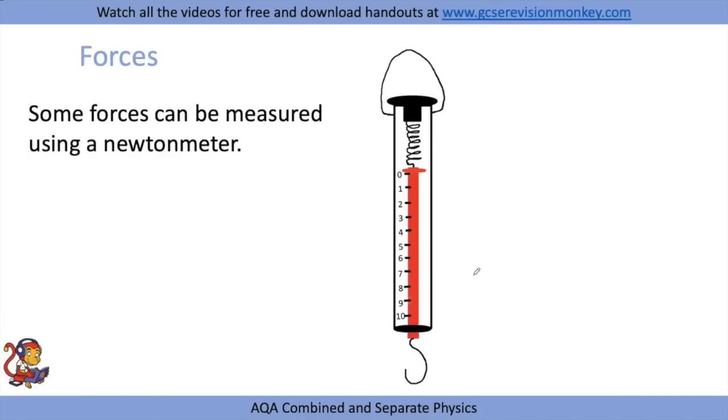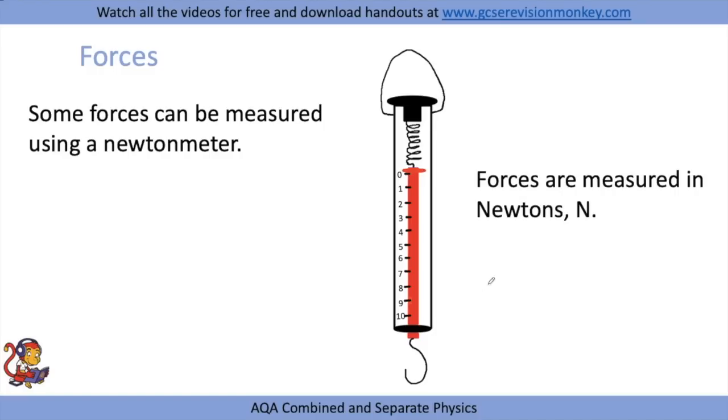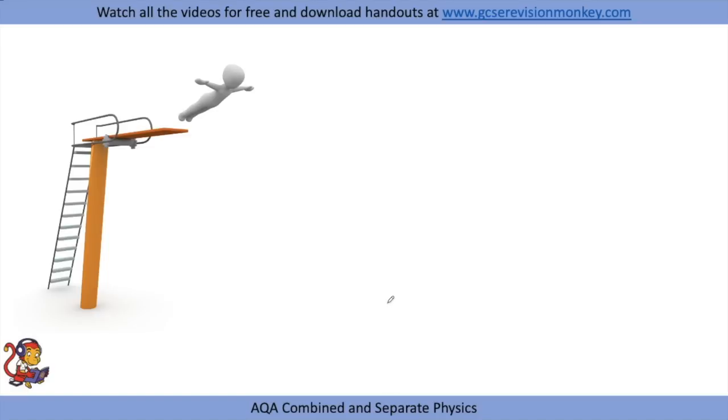Some forces can be measured using a Newton meter, and forces are measured in newtons. So this is a Newton meter. You could, for example, hang your object on the end of this hook here, and that will let you know the weight of the object in newtons, or you could use this Newton meter to pull or push an object and measure forces in that way. Let's have a look at this example.